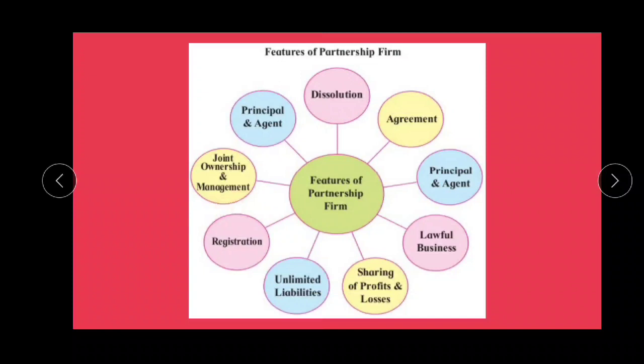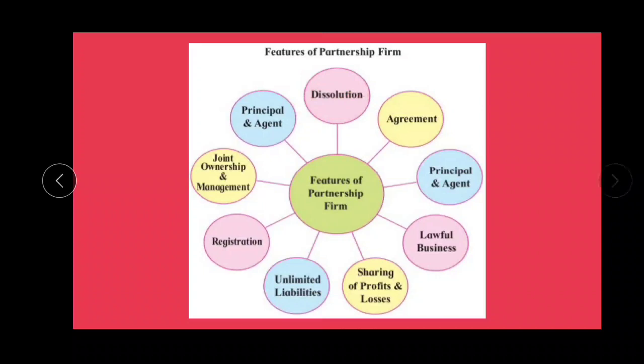Registration has to be done under the Partnership Act 1932. Next is joint ownership and management. They should have joint ownership and proper management. After that, dissolution. The partnership can be dissolved by mutual understanding; if all partners have a mutual understanding, they can dissolve it.